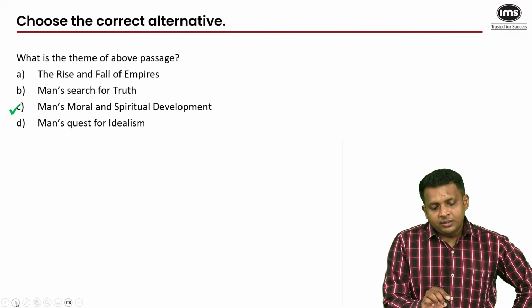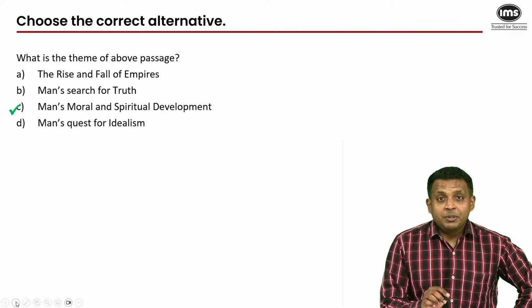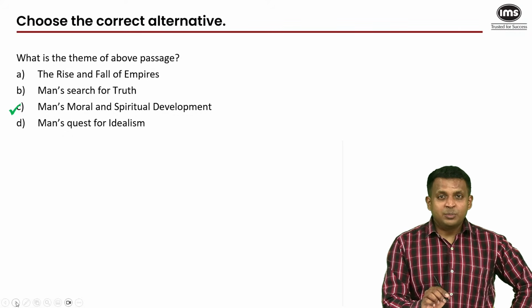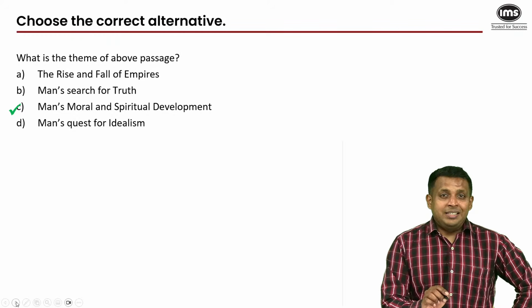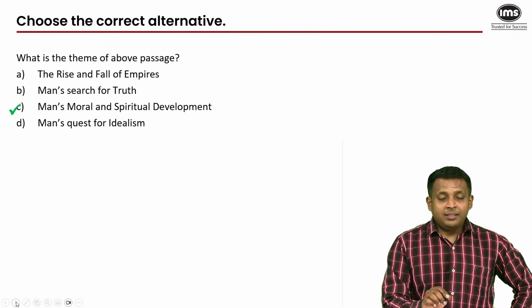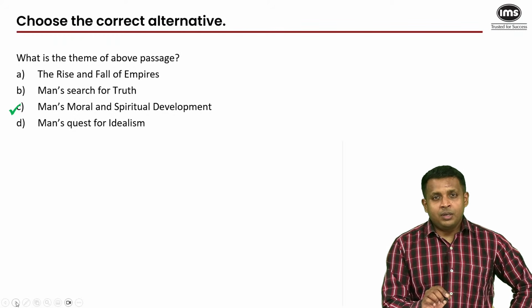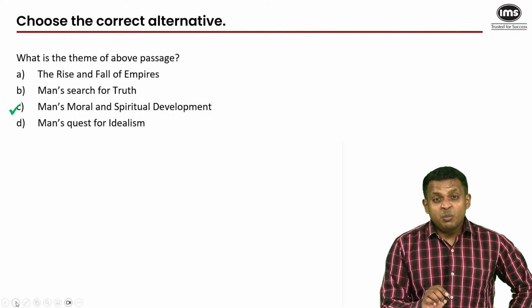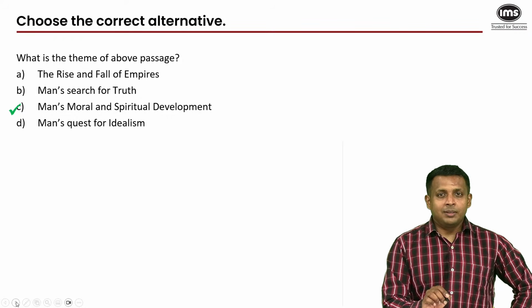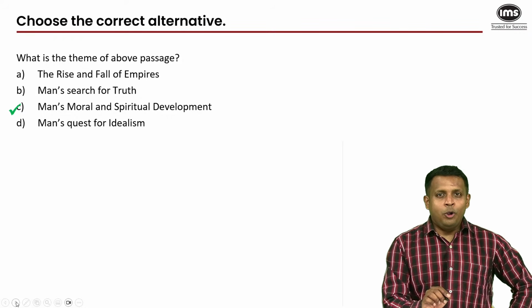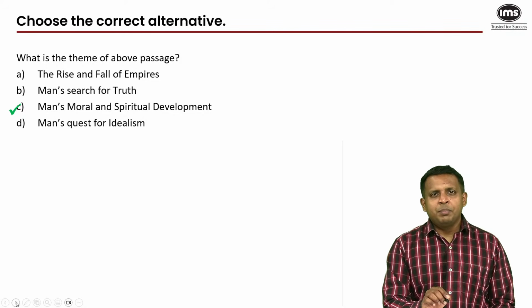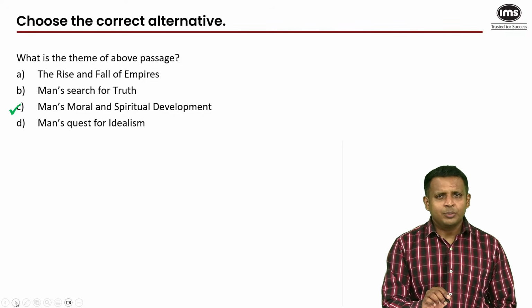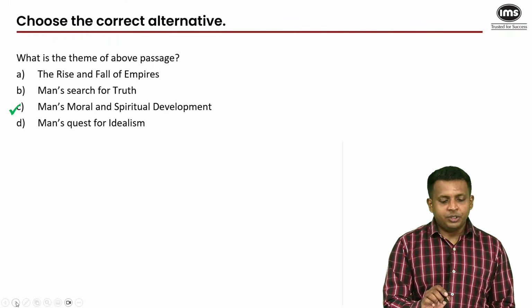The theme of the passage is man's moral and spiritual development. When the passage says that people should cooperate with one another better, and that it's because of that lack of cooperation they exploit one another, and if you think about it, even insects are better than us. What's the use of being humans if we don't live by some morals? And those morals being, as humans, we should all care for the greater good, and that requires you to be empathetic with other people, help them when they need your help, and that's where the cooperation angle comes in. So that's your moral and spiritual development.